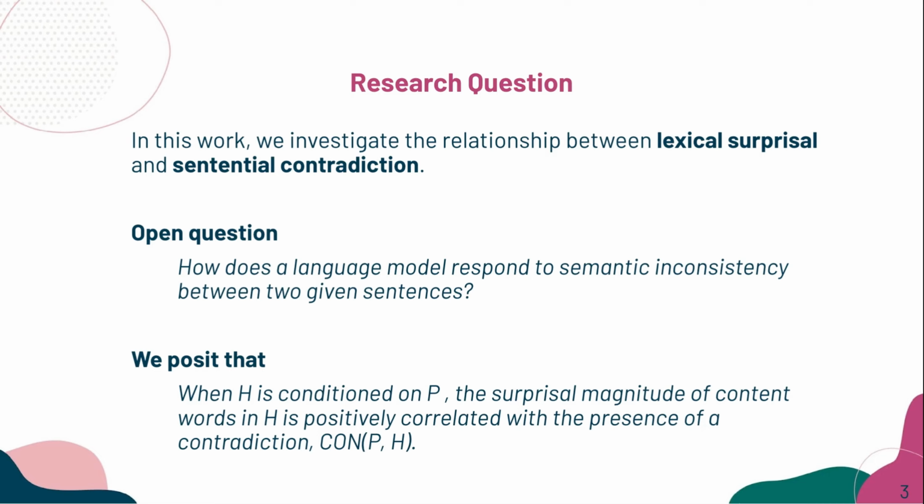We put forward that when a hypothesis is conditioned on a premise, the surprisal magnitude of content words in that hypothesis is positively correlated with the presence of a contradiction. If this is true, it gives us a clear link between word-level probability and sentence-level reasoning. The rest of the talk is about testing this idea carefully, from a theoretical point of view and through extensive experiments.